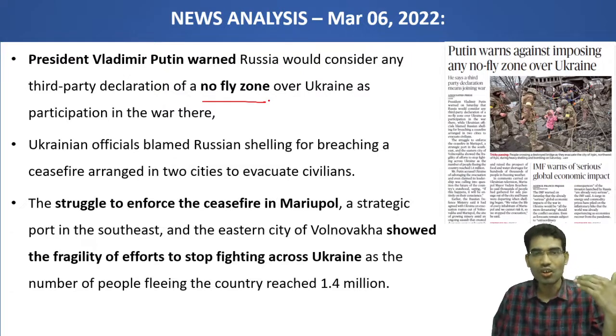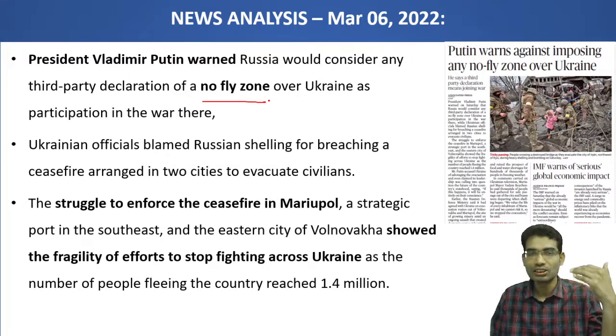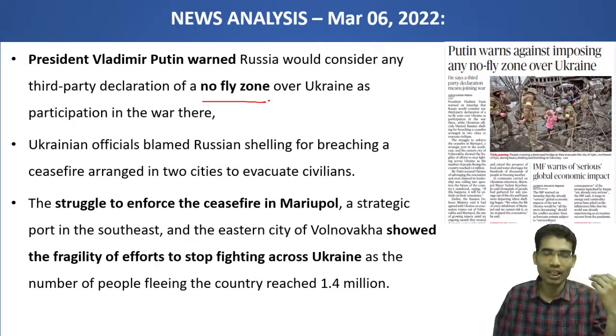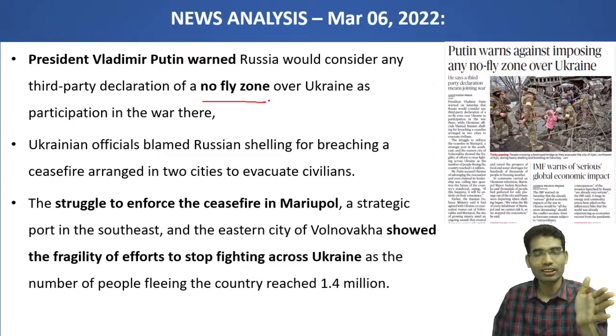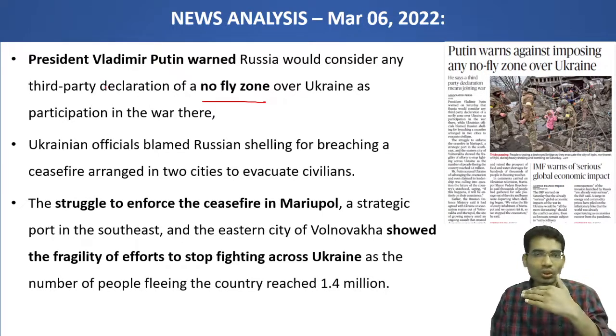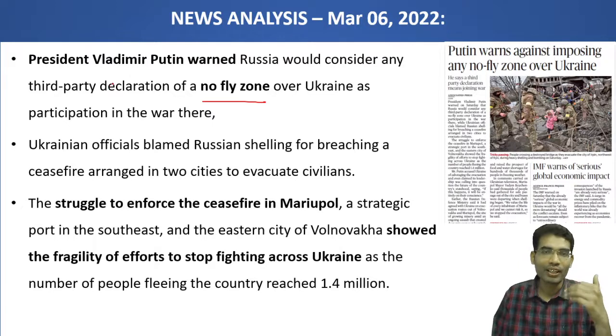Now you can see how the situation is growing from one stage to the other. You can track it: it is very easy to conquer a country but very difficult to consolidate it. Now it will have effects not only between two countries but the entire world will suffer due to this war.